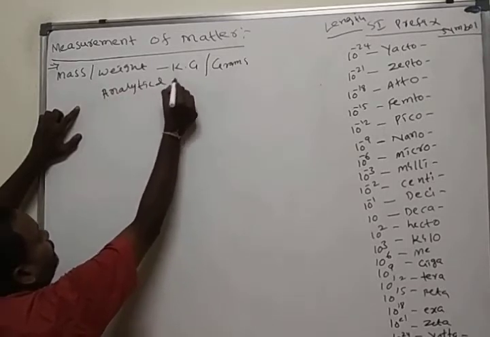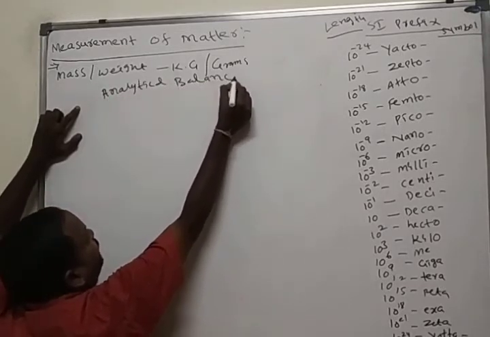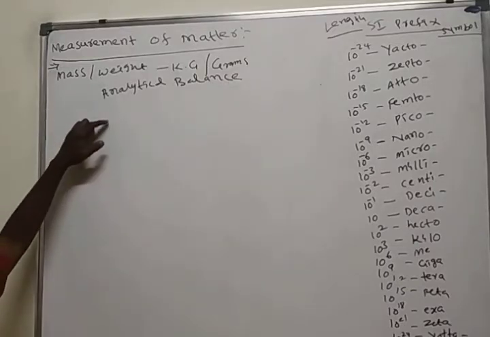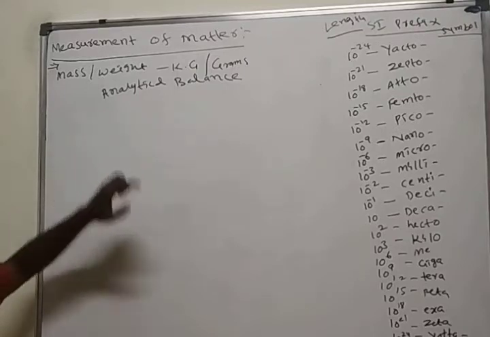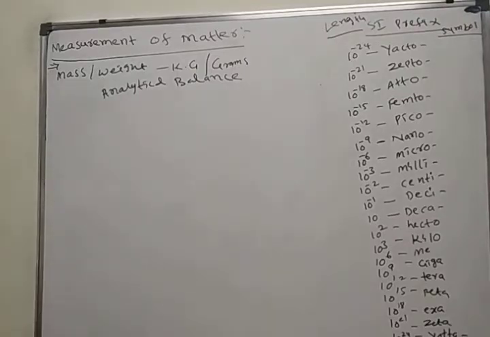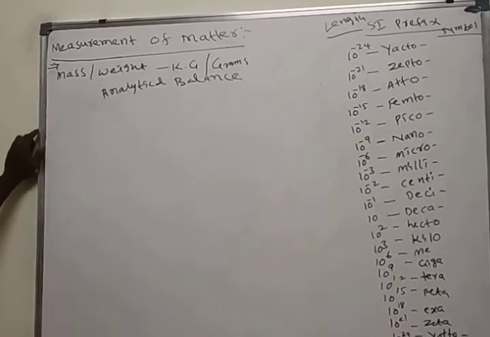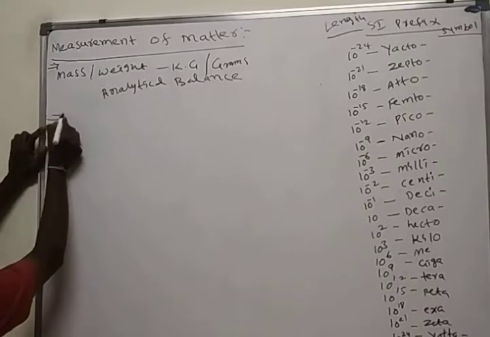It is present in our chemistry laboratory, and we'll see in continuation how to weigh a compound using an analytical balance.